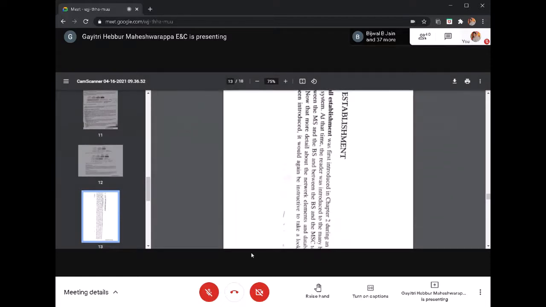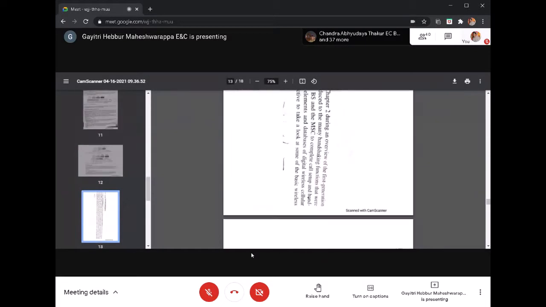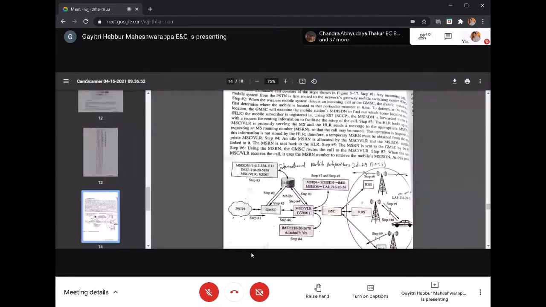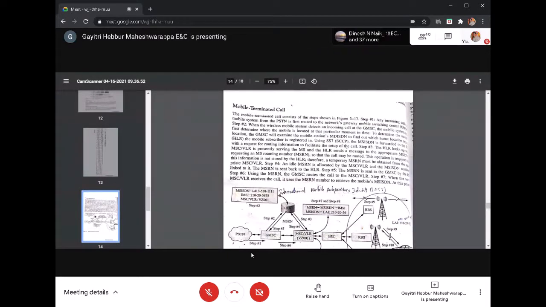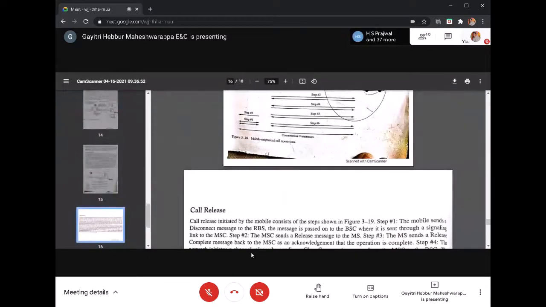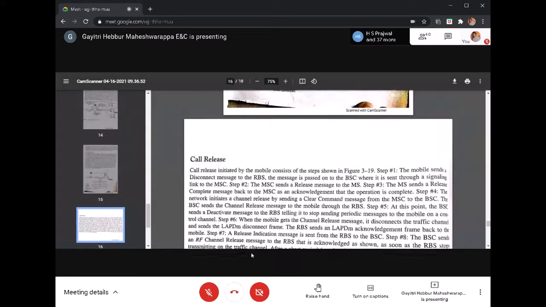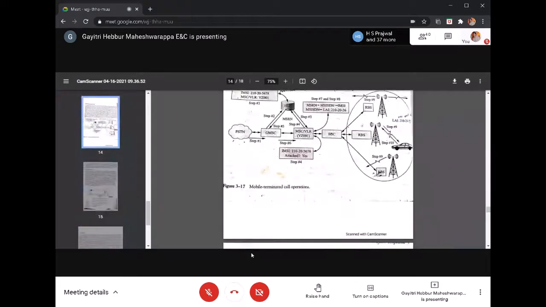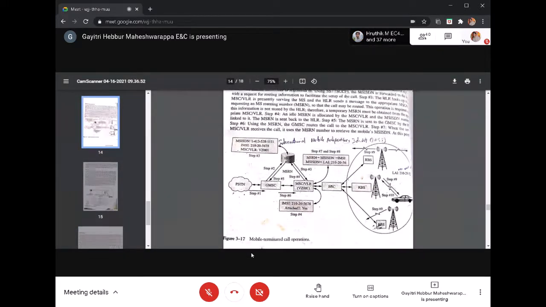Next, there are 3 different operations of the mobile system. What we have seen in the first generation cellular system is the same way, except that in the first generation cellular system there is no base station control; it is directly connected to the MSC. But here we have a base station control. The terminated call means it is an incoming call. Similarly, you have the mobile originated call and call release operations. How exactly these 3 operations are performed, a step-by-step explanation will be given.